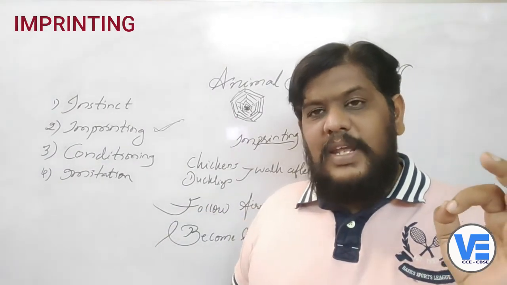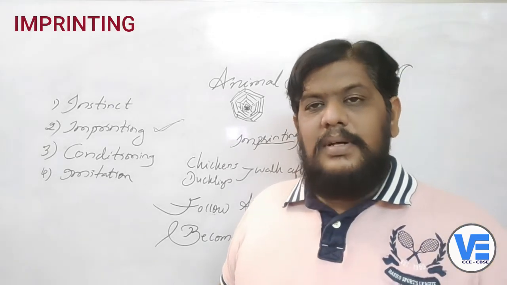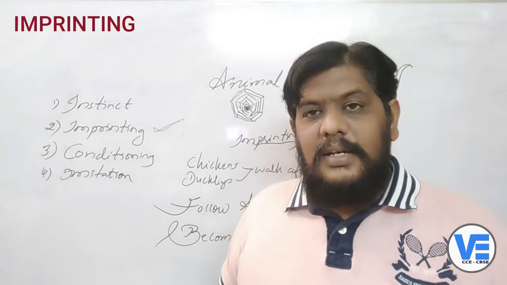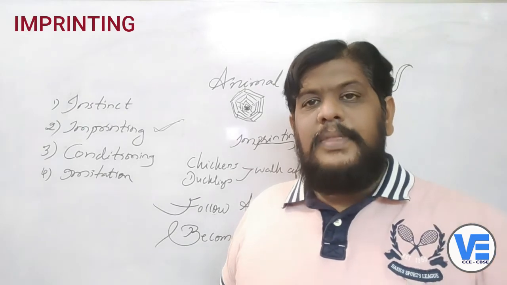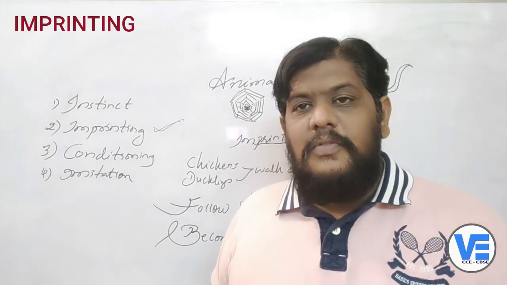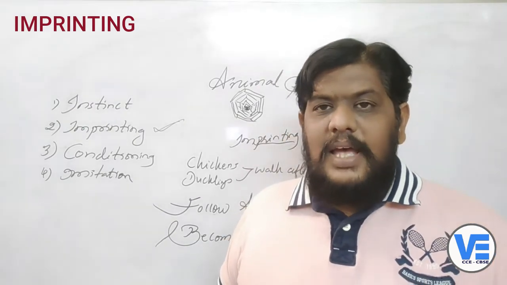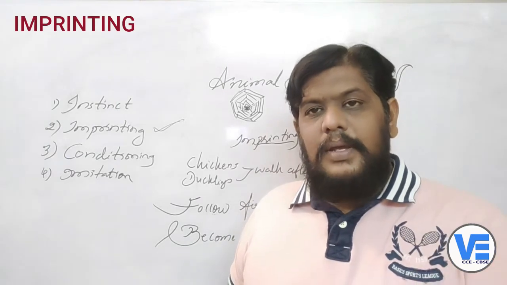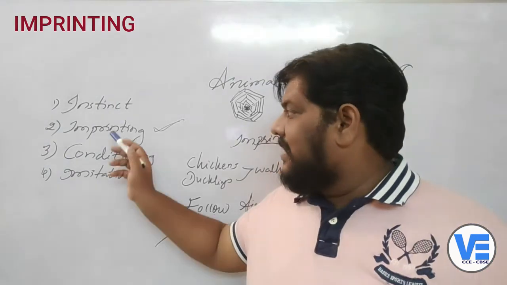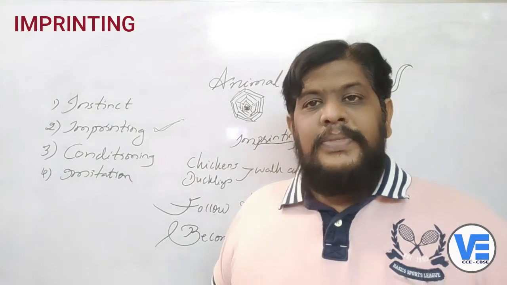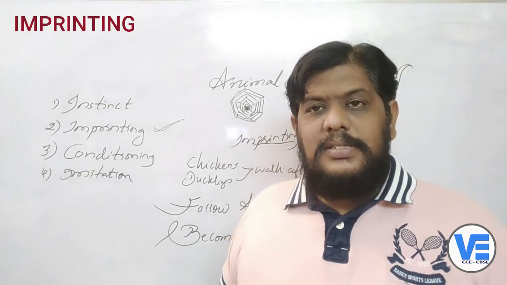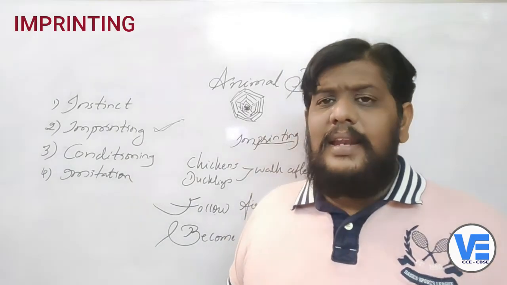This method is very important for the young animals to recognize their mother, so that they can follow them for food and also for their protection. So that is how imprinting will help. It is the second type of behavior we are seeing here. It will help the animals to recognize their mothers.